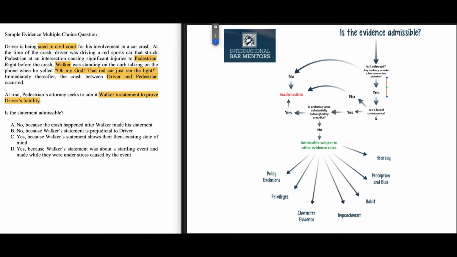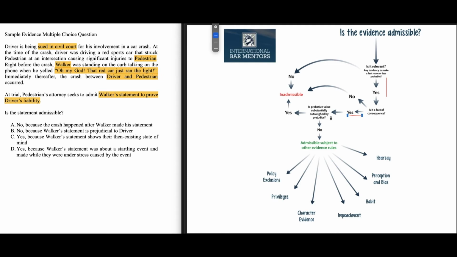Then we have another question that relates to relevance. Is it a fact of consequence? Meaning, is it going to matter if he ran the red light or not as to decide the civil lawsuit between driver and pedestrian? And the answer is yes, because it will tell us if driver was negligent or not. So we follow the yes arrow this way, and then we go on to the next threshold question, which is the probative value substantially outweighed by prejudice.